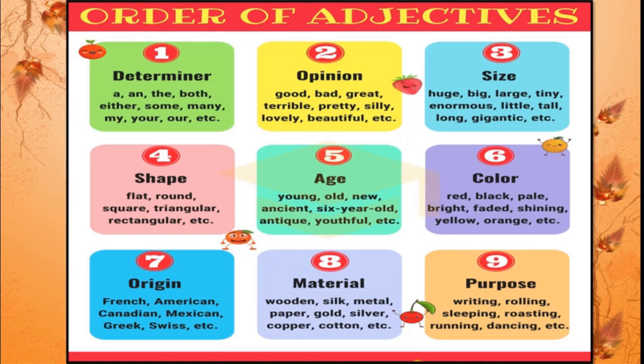And here so many words are given that we can use for the given heading. Like for opinion, we say good boy, bad boy, it's great work, it's a terrible one, correct? And for the color we use the color names, correct? And about the purpose, writing purpose, rolling purpose, sleeping purpose, coffee purpose, all that. These words we use as adjectives to express our feelings. Isn't it?